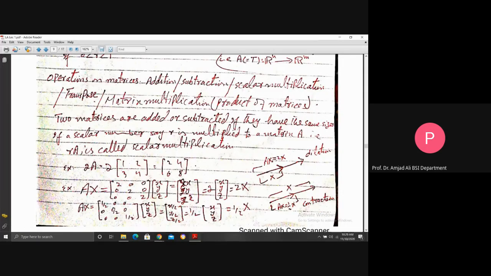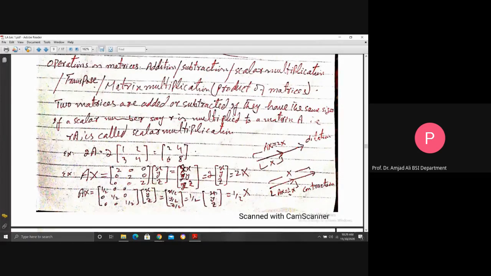Multiply this matrix by this vector, and it becomes 1 over 2X, 1 over 2Y, 1 over 2Z. 1 over 2 is common, so 1 over 2 times the vector X, Y, Z, labeled by capital X. You see, you applied A on X, and the result is half of that X. That is, this vector is contracted. This is the vector X, but if you apply A on X, the result is 1 over 2X. So here contraction has occurred.